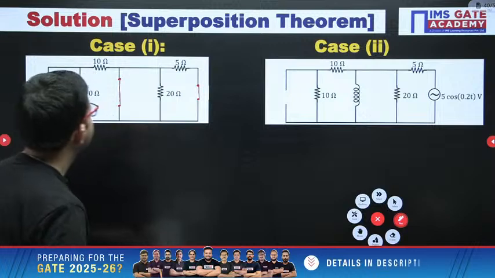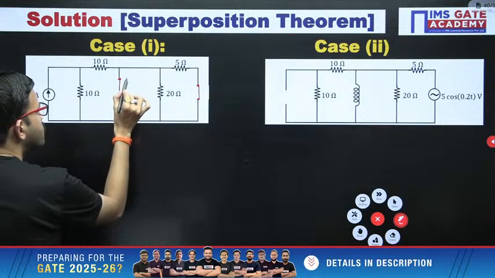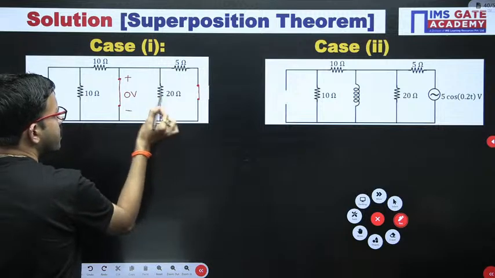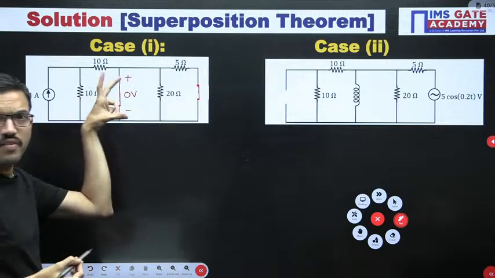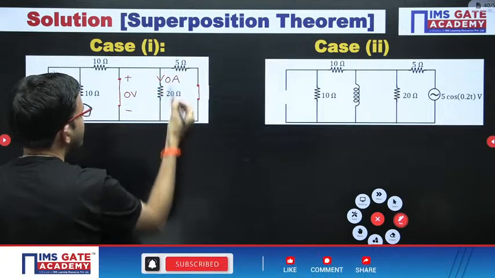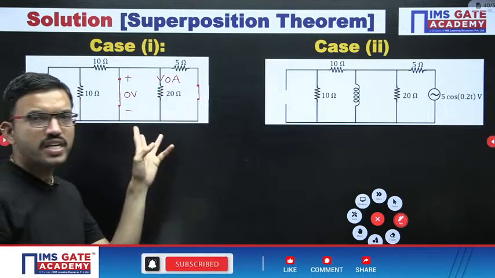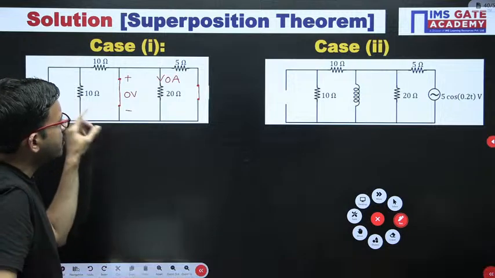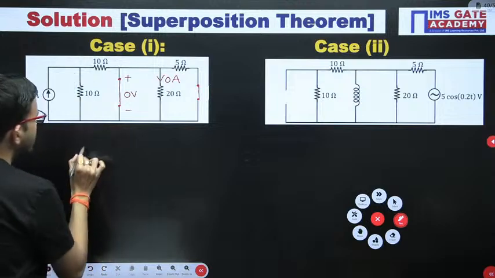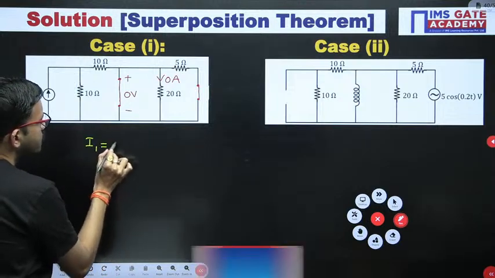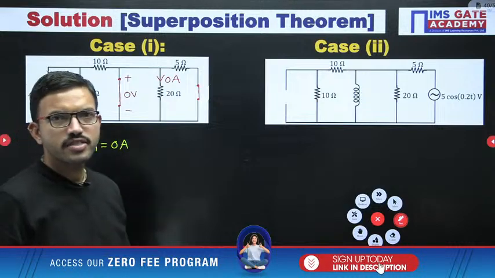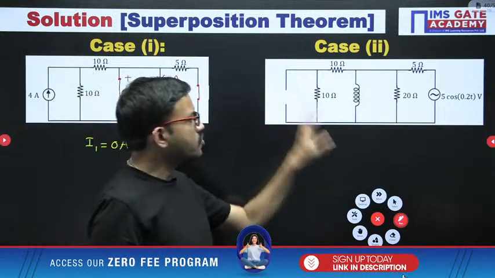Now if you observe, the moment you got the short, that means here you are having 0 volt. Across 20 ohm also, the same voltage you are having. So definitely, by using Ohm's law, you are getting 0 ampere. That means for the DC circuit, when you have considered the 4 ampere source, the current flowing through the 20 ohm resistor is 0 ampere. So in case 1, we got I1 equal to 0 ampere. The current flowing through 20 ohm, for the timing I have labeled as I suffix 1, case 1. Now let us solve case 2.